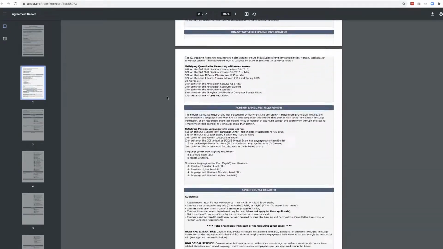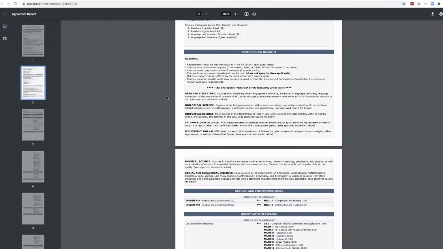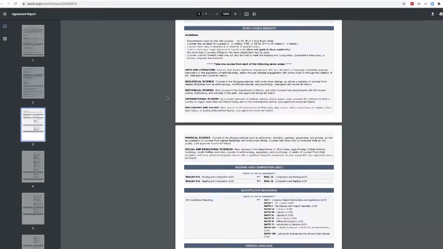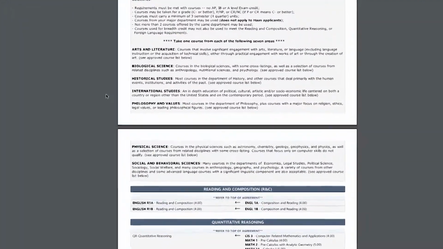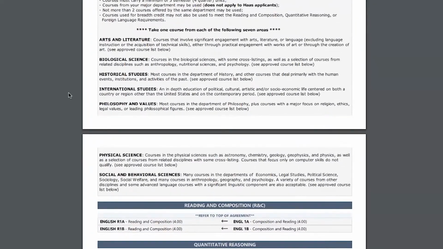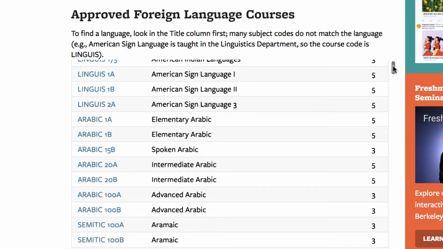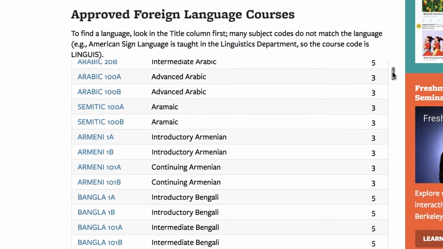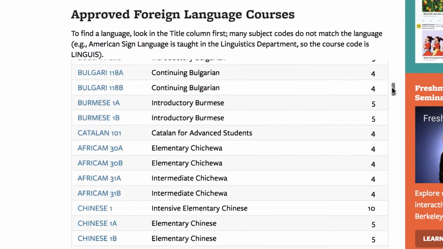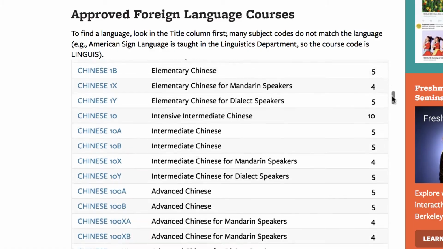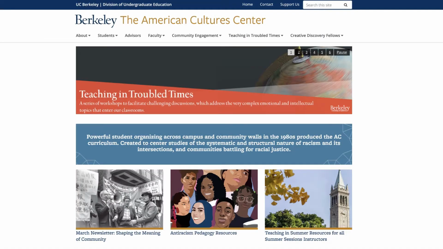Scroll down until you see College of Letters and Science 7 Course Breadth. There are 7 categories, starting with Arts and Literature. To fulfill the HSS requirement, you can use courses from any of these categories except Biological Science and Physical Science. Please note, we do accept most college-level foreign language courses for the HSS requirement, even though you won't see them on these breadth lists. One of your HSS courses should also satisfy the American Cultures requirement.